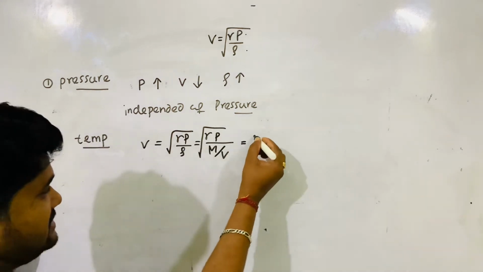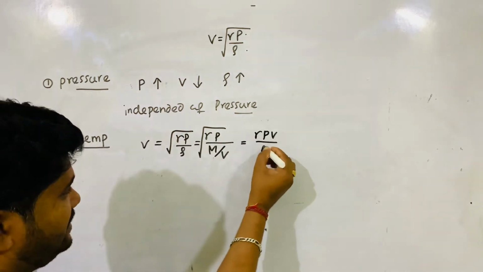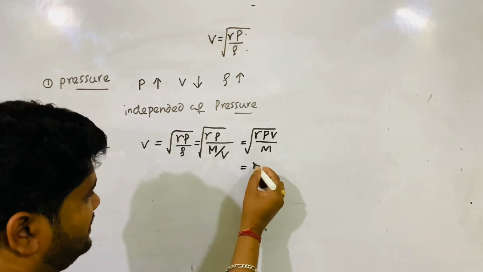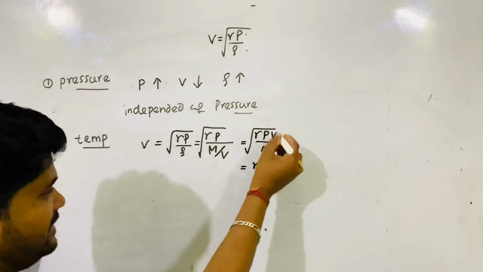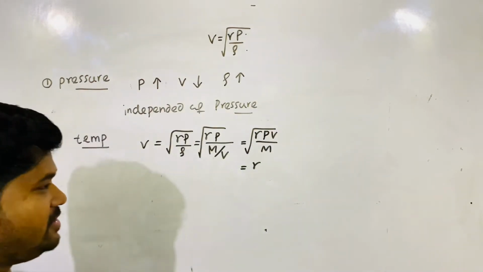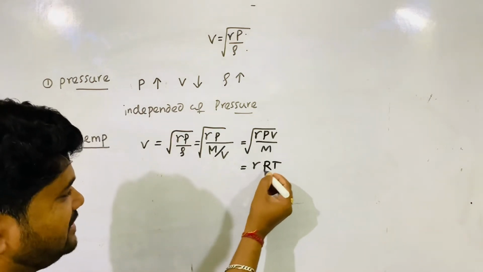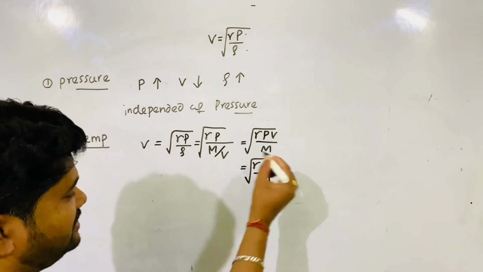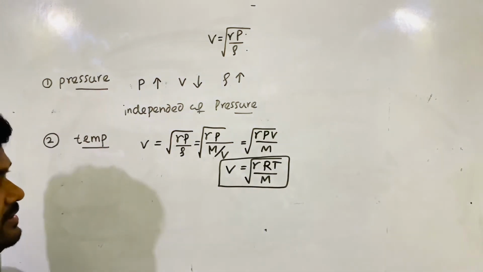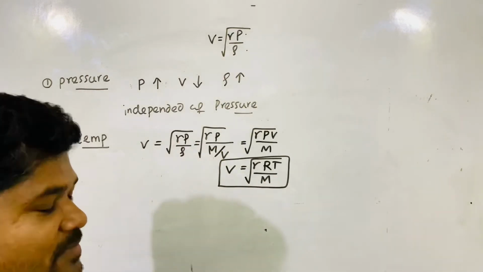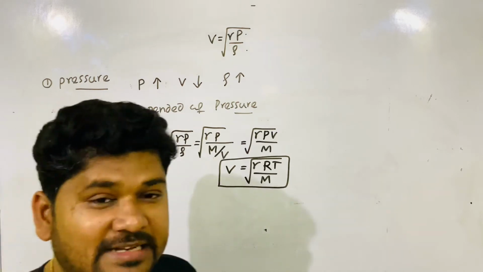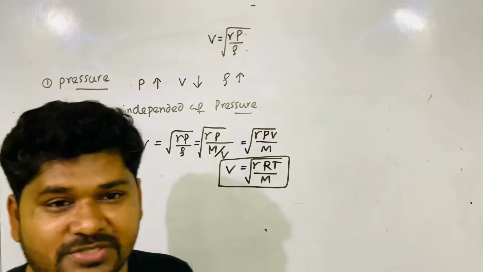So I take molar mass here. So V is root over gamma PV by M. Then in place of PV, use the ideal gas equation, PV is equal to nRT. But I will take RT because I am writing molar mass for 1 mole. So this is the velocity of sound. This is one formula, and this is another modified formula, velocity of sound in terms of temperature.